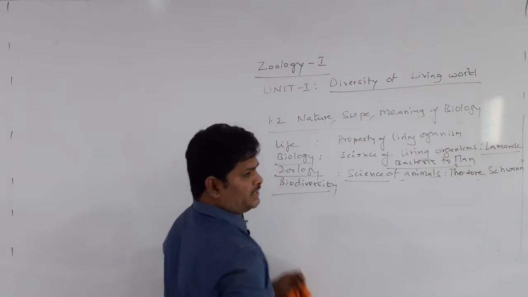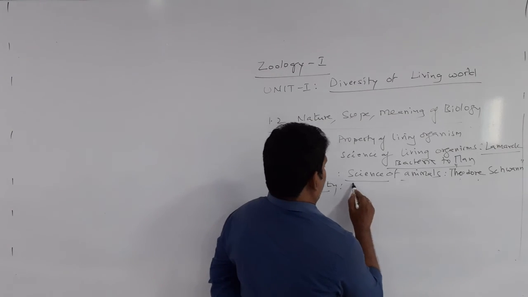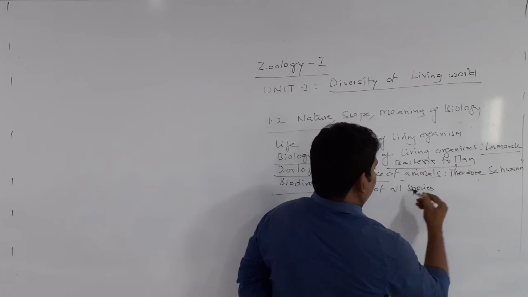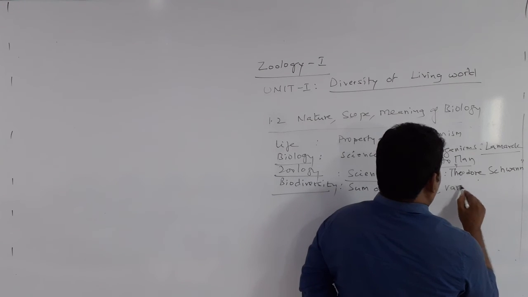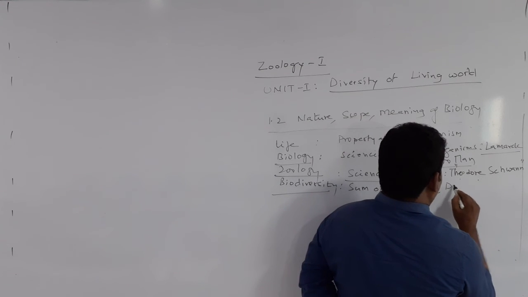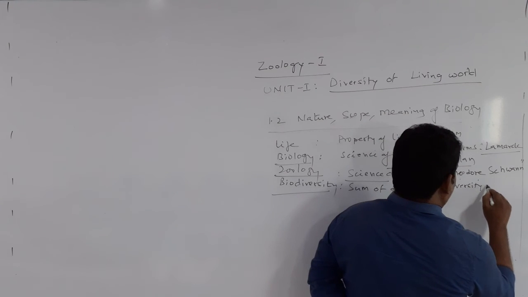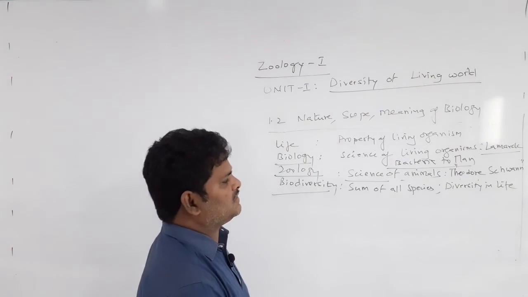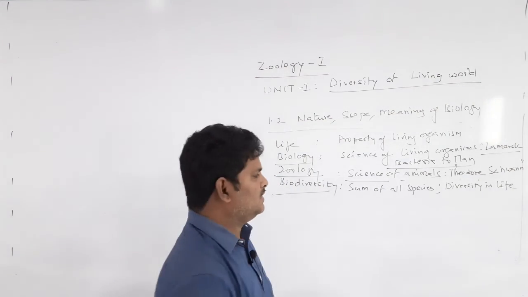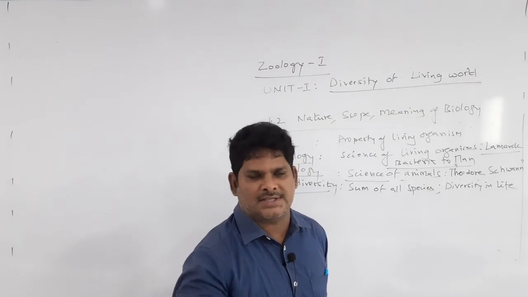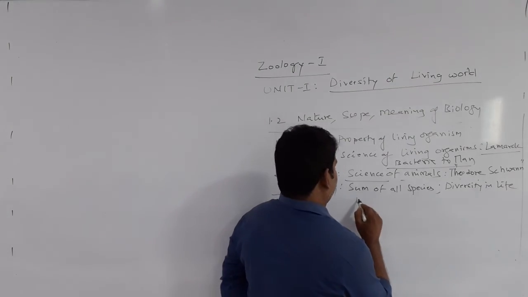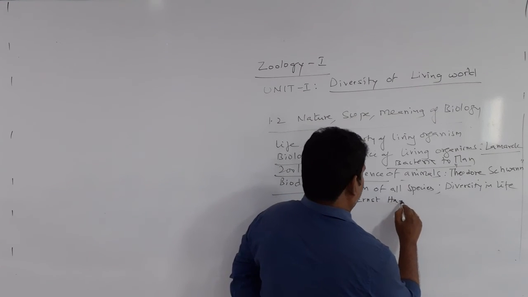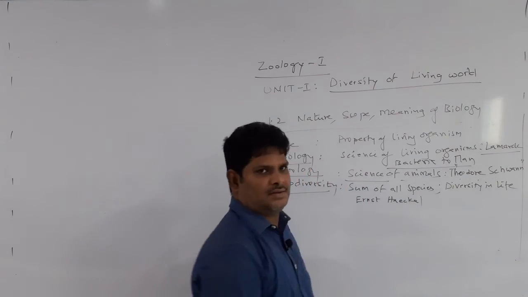Next, biodiversity. The sum of all species, or diversity in life, is called biodiversity. The word biodiversity was first introduced by Ernest Haeckel.